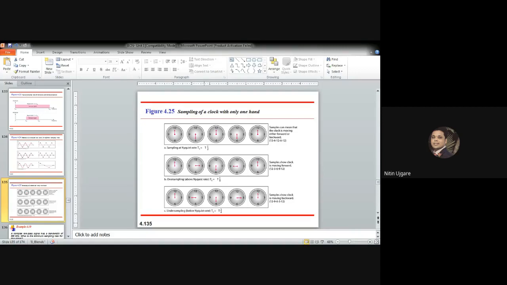Okay. Now in the third case, in part C, we sample below the Nyquist rate. That is, the value of TS will be T into 3 divided by 4. So the value of T is given to us, that is 60 seconds. So 60 into 3 divided by 4 gives me the answer 45. That means the sample shows the clock is moving in a backward direction.